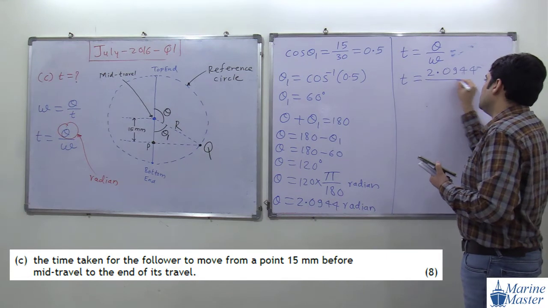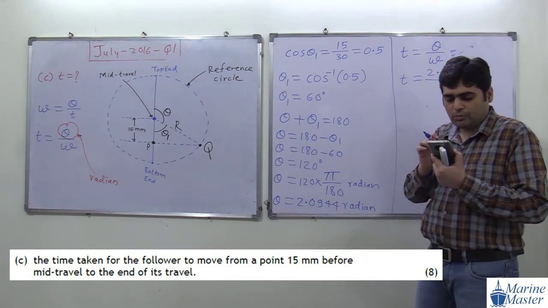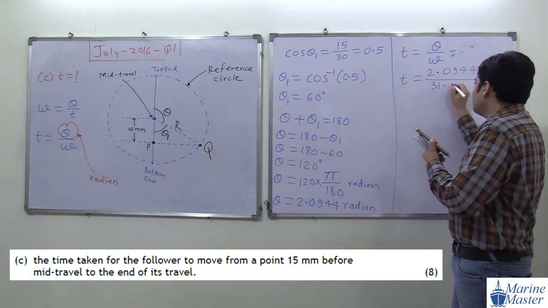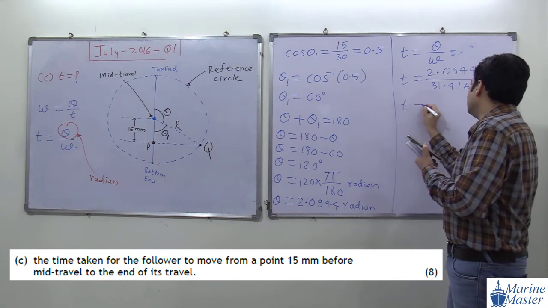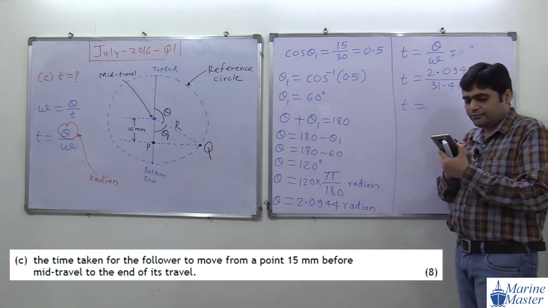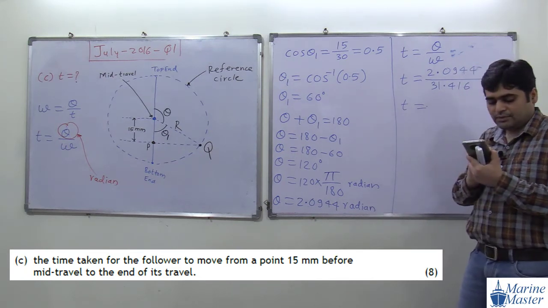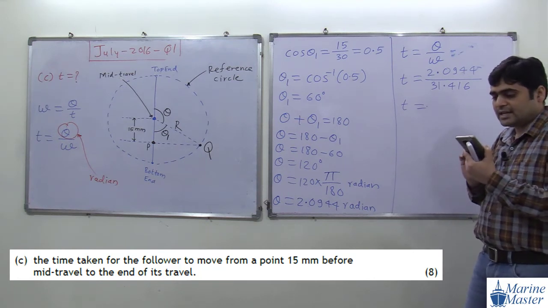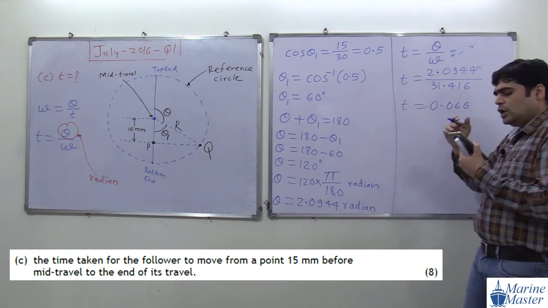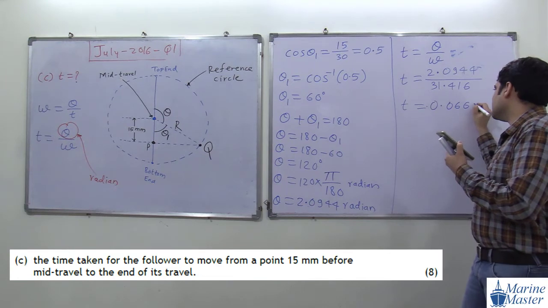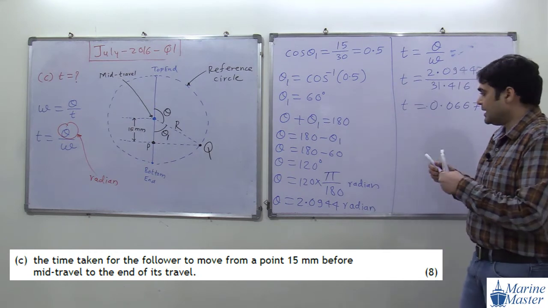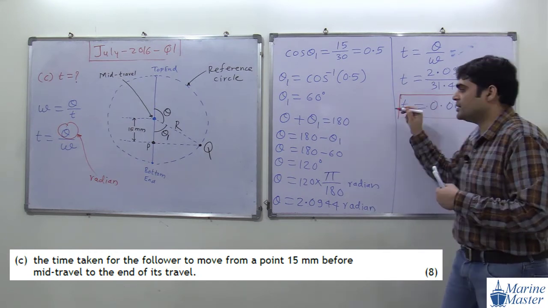2.0944. And how much will be the value of omega? We calculated it earlier at the start of this question: 31.416. So time will be equal to 2.0944 divided by 31.416, and the value we get is 0.0667. So in this way we got the value for the time. Very simple discussion, not that difficult.